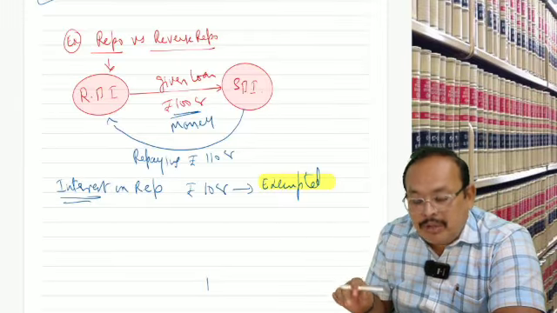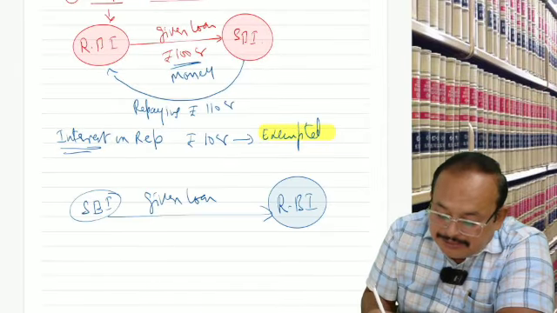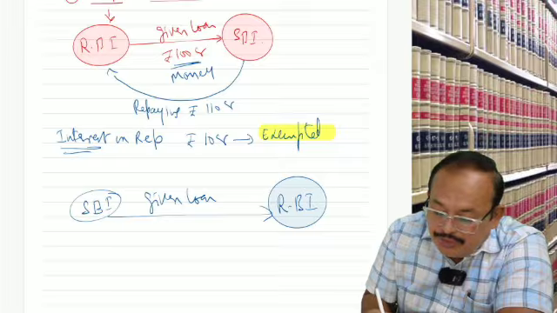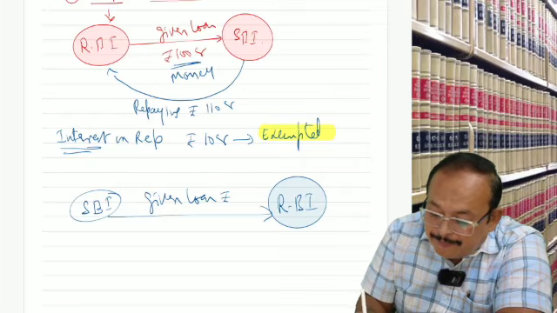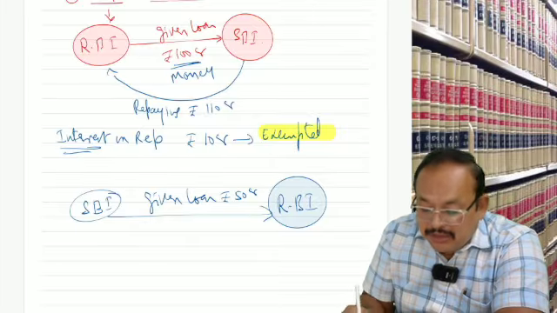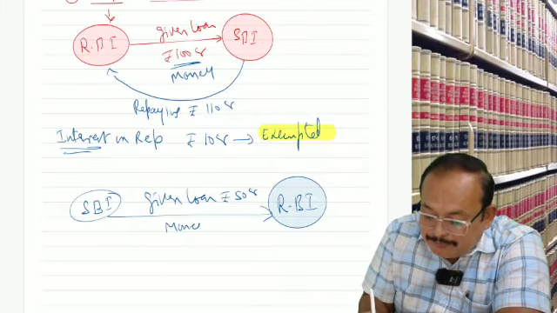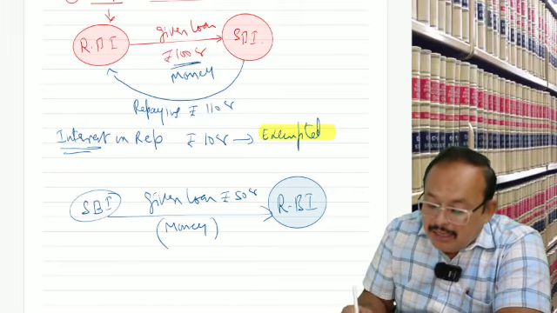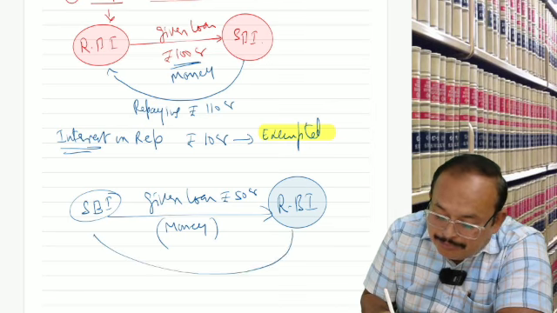That is repo. So what is the reverse repo? In that case, how much did you give as the loan? Let us say 50 crore. What type of transaction is it? Money. And the Reserve Bank of India repays to them. They should repay or not?